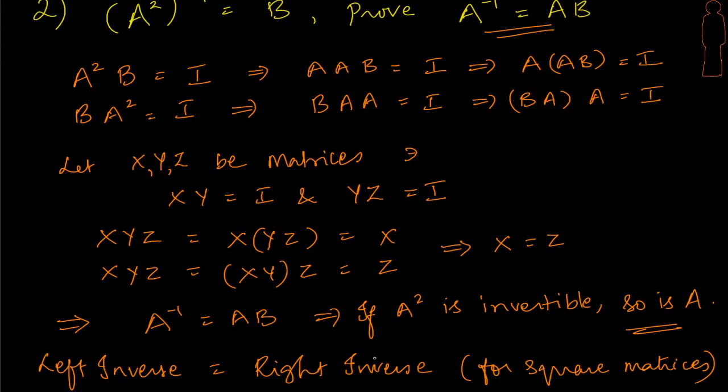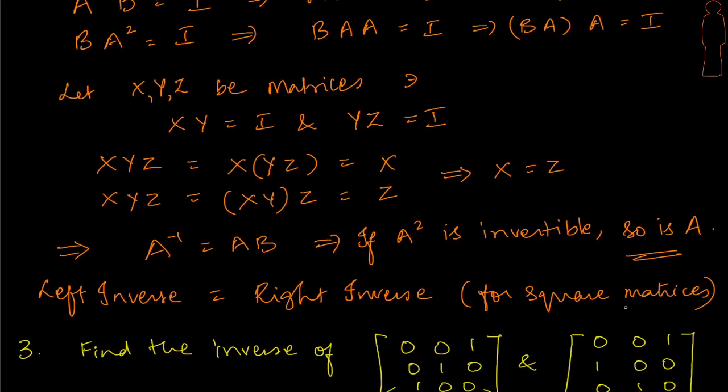So one of it we understood, left inverse has got to be right inverse for only square matrices. We found that if A square inverse exists, then A inverse exists, right? And therefore here is another conclusion: if A square is invertible, so is A, right? So that's another takeaway from this problem. Let's move to the next one.